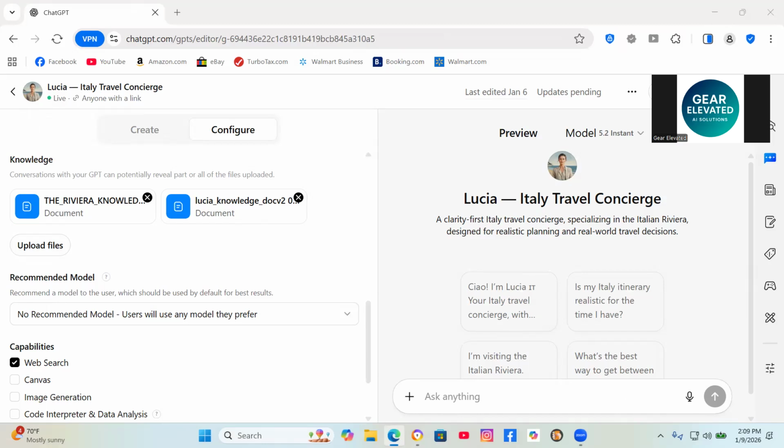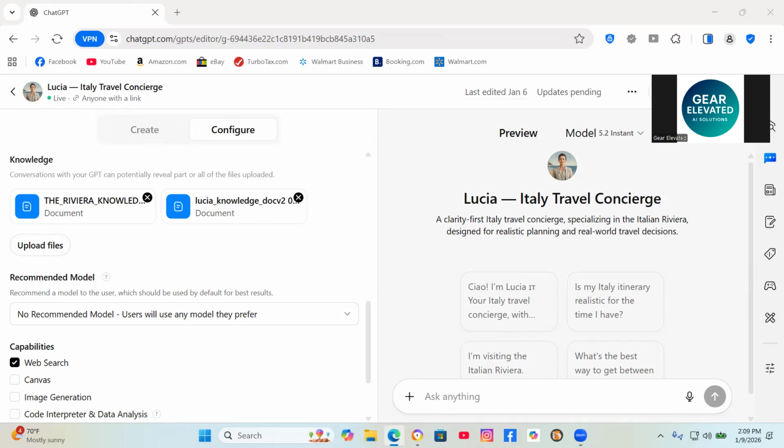So, for example, when someone asks, where should I stay in Cinque Terre, Lucia doesn't just give generic advice. It references the specific logistics document I uploaded, which explains the pros and the cons of each village, nearby alternatives, and booking strategies. This is what makes Lucia feel like a specialist, not just a general AI.